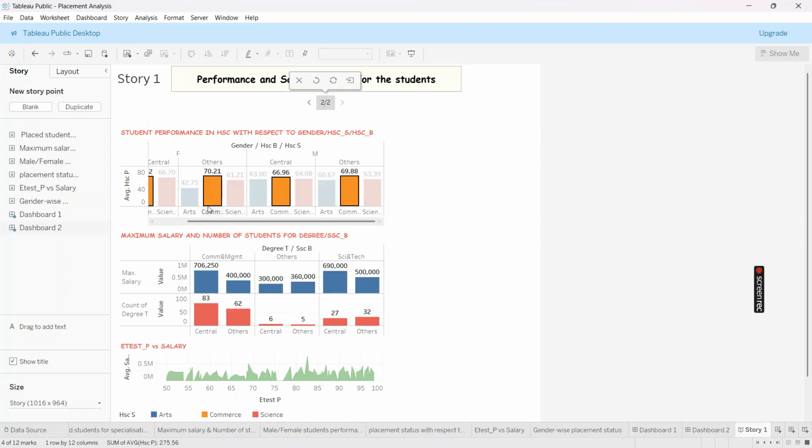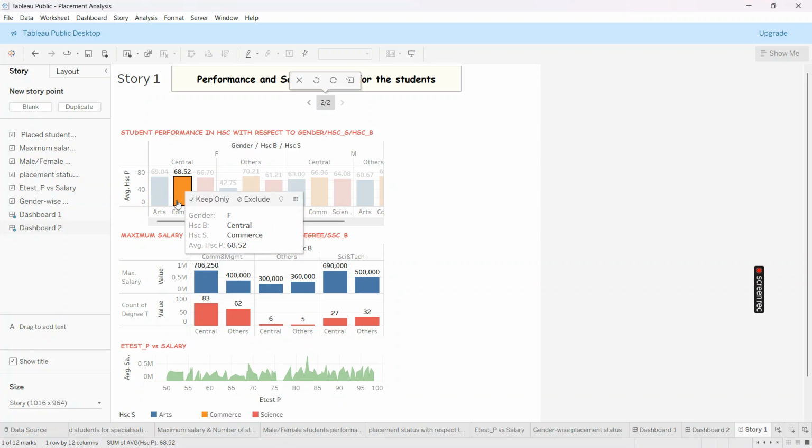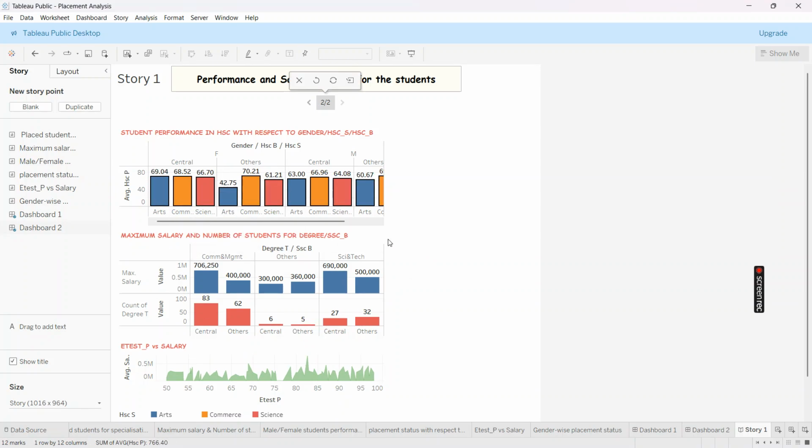The next question is we need to see the maximum salary and number of students with respect to degree and SSC board. So here we have two categories.